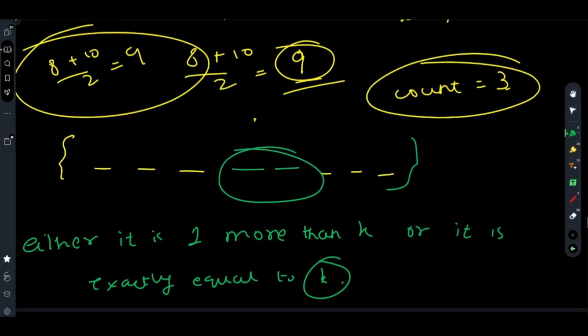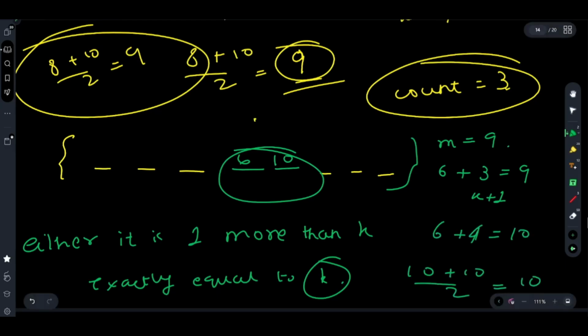These are the target positions. You see, if it is 6 and if it is 10, your target median is 9. One thing I can do is 6 plus 3 equals 9. If it is more than k plus 1, let's say it is k plus 2, then this will be 6 plus 4 equals 10 and the new median will be 10 plus 10 by 2 is 10 and it is not equal to 9.